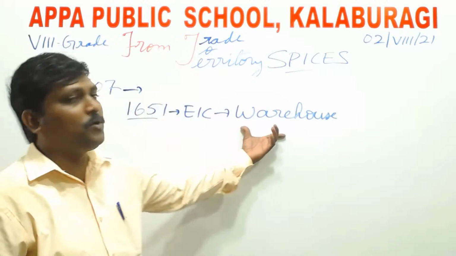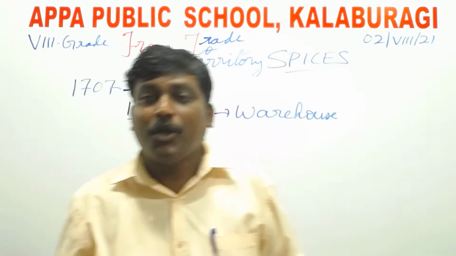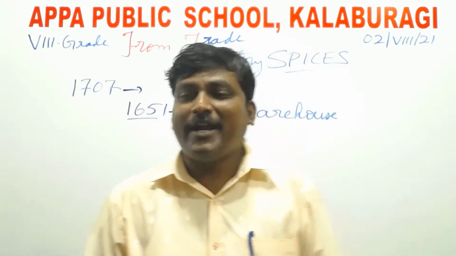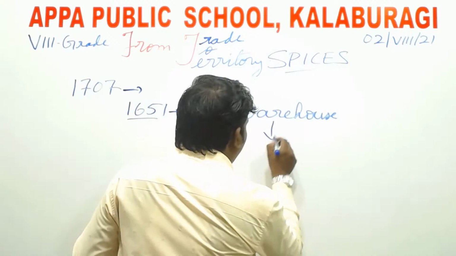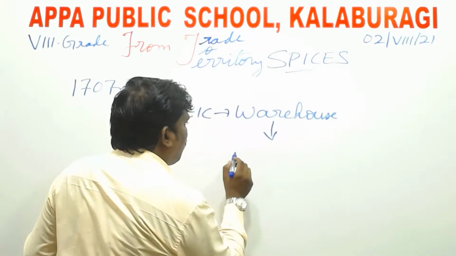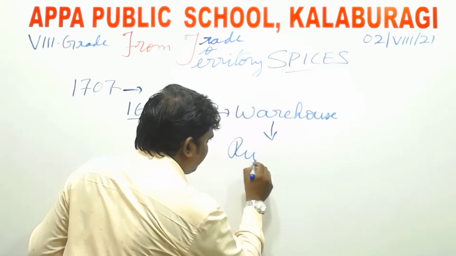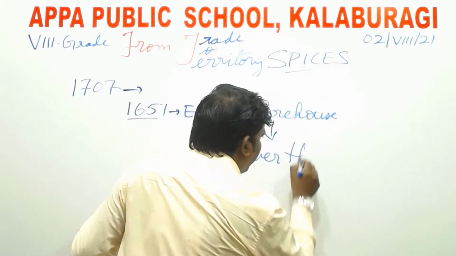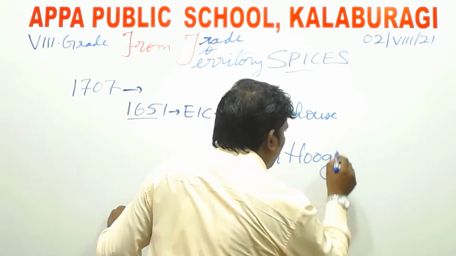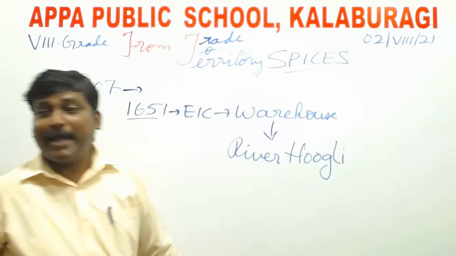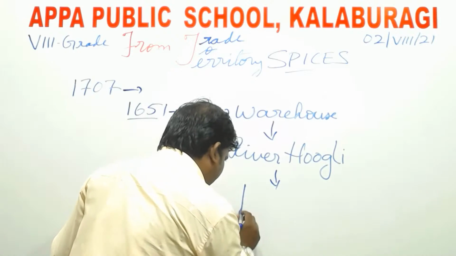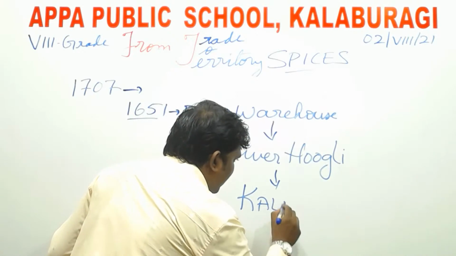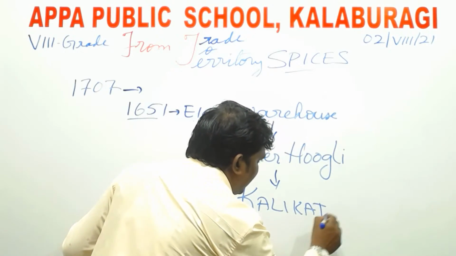So the warehouse is where they are stored in huge quantities. Where they made the warehouse, it was on the banks of the river Hooghly, and the name of the place is Kalikata.